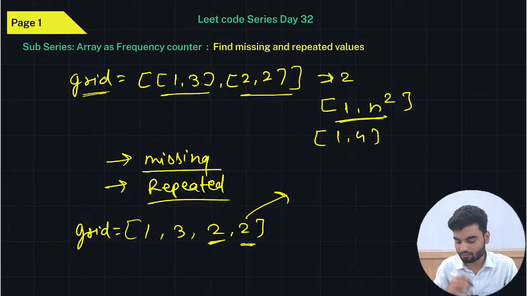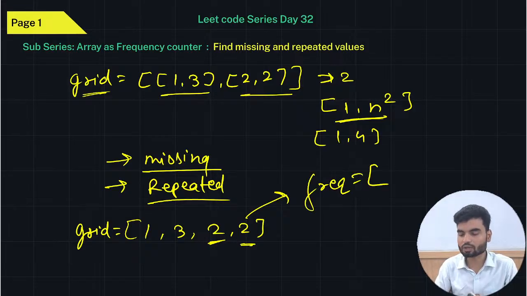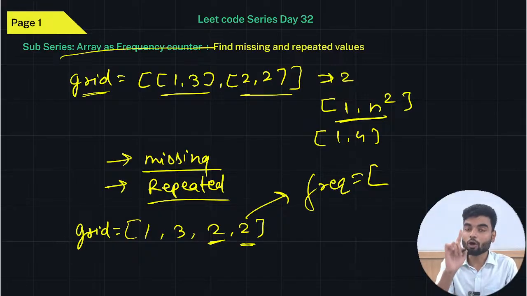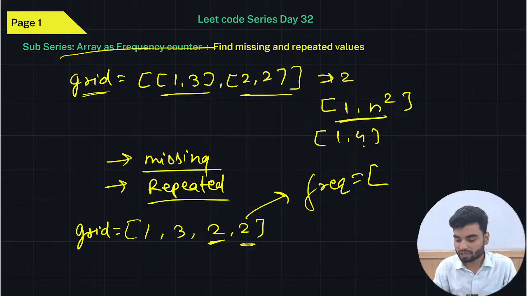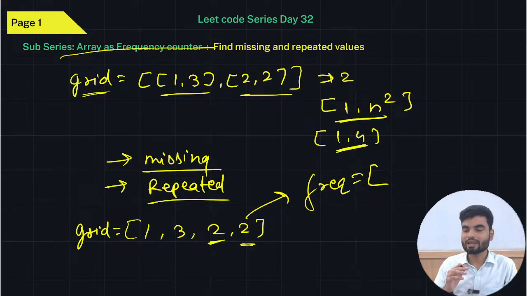So simply what we'll do is that we'll create one frequency array. And that frequency array, tell me what will be the size. From the first video till here, I've always told you in this series, array as a frequency counter, that you will always create a frequency array of n plus 1. Why? Because if you have values 1 to n, means 1 to 4, you will have size 5.